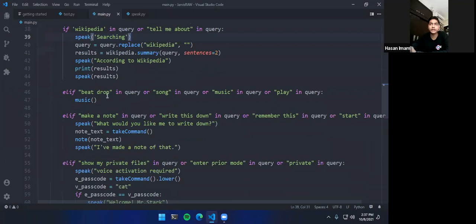Similarly, we have made a song function. So if a user says beat drop inquiry, the inquiry is obviously the function. And then if a user says beat drop or song or music or play. So let's say if I say play certain music, it will play whatever I have said. That's that. And there are multiple ways to say a sentence, we all know that. So play music would be a term, play some certain song would be a term, or just listen to some songs would be a sentence.